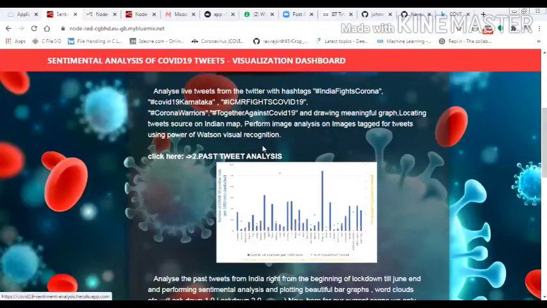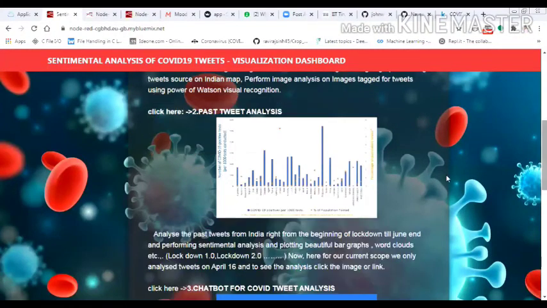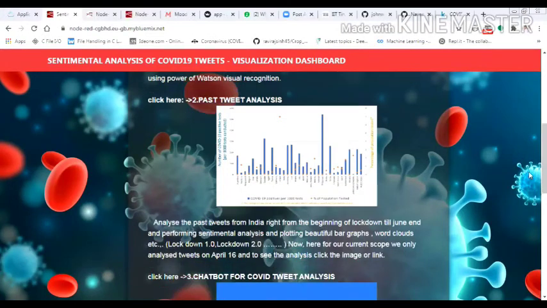Let me quickly move on. Next, this is the past tweet analysis. The overall scope is that we try to analyze the data right from the start of COVID-19, that is from March till now, so it's nearly 3 months. But for the demo, we only prefer April 16th. Wait, I already opened it. Sorry.